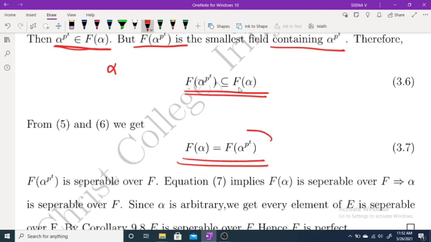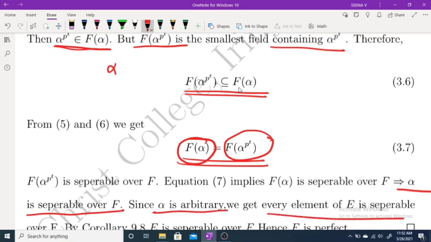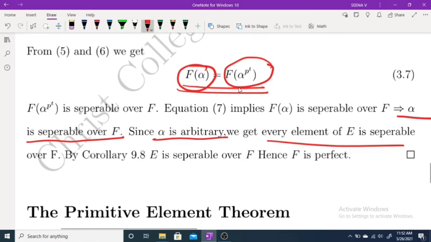Already we have proved F(α^{p^t}) is separable over F. This implies F(α) is separable over F. This implies α is separable over F. Thus, we have chosen an α belonging to A arbitrarily and we get α is separable over F. Since α is arbitrary, we get every element of E is separable over F.